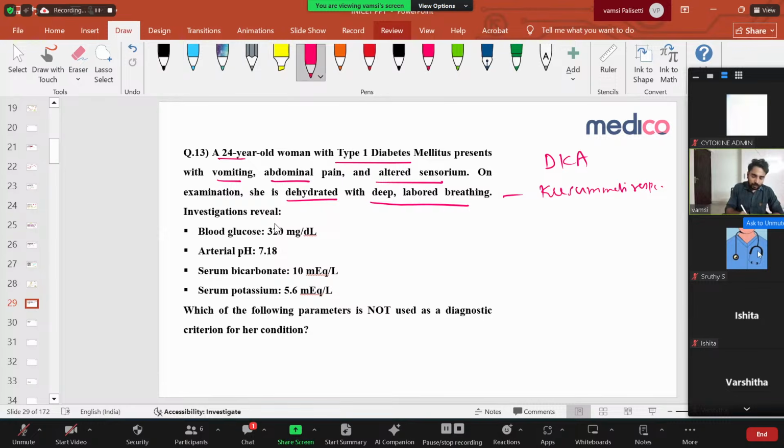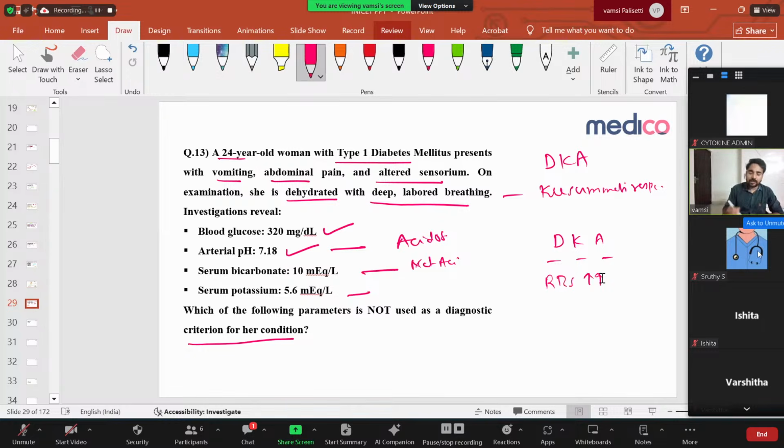Now, what are the things he gave? Blood glucose 320 milligrams, as expected, high sugars. Arterial pH is 7.1, yes, acidosis. Serum bicarbonate is 10 mEq/L, metabolic acidosis. And potassium is 5.6. Now, what is the examiner asking? Which of the following parameters is not used as a diagnostic criterion for the condition? How will you diagnose DKA? The name itself says diabetic ketoacidosis. You need high sugars, elevated ketone bodies, and acidosis. Only three things. You don't need to see any other things.